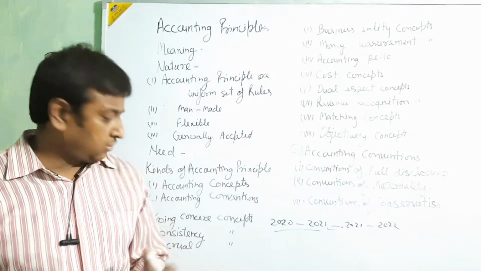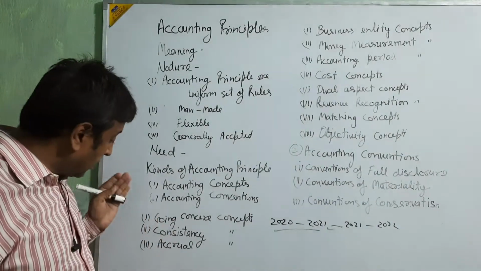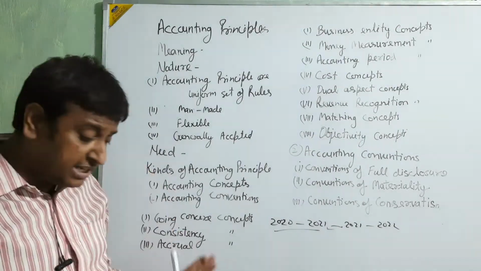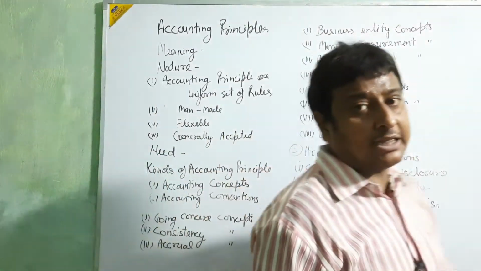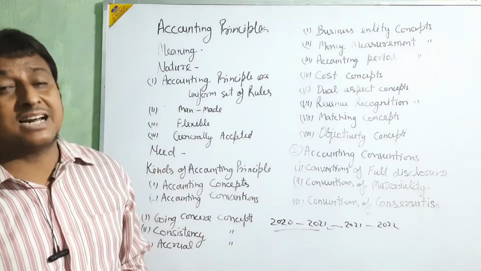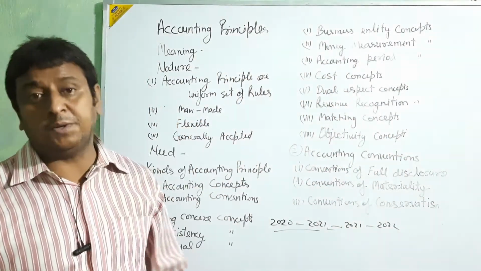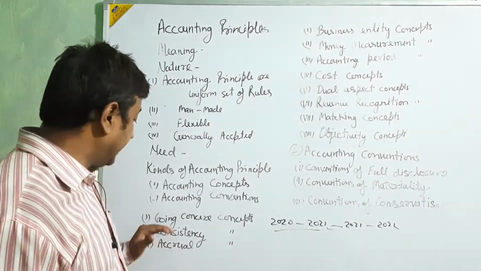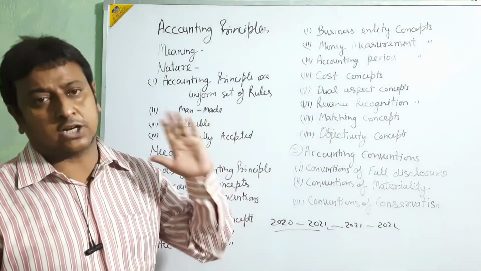Okay beta? So the going concern concept is telling you that all the businessmen, all the systems, all the transactions go on for a long period, continuously. So the accounting also goes on continuously.